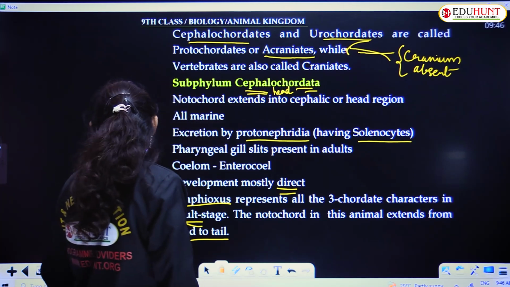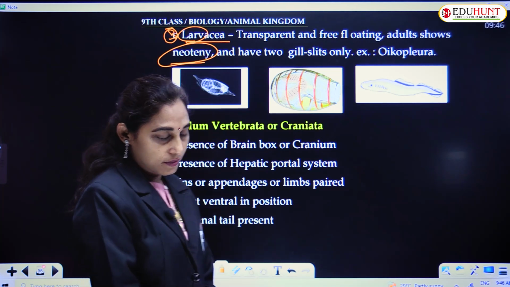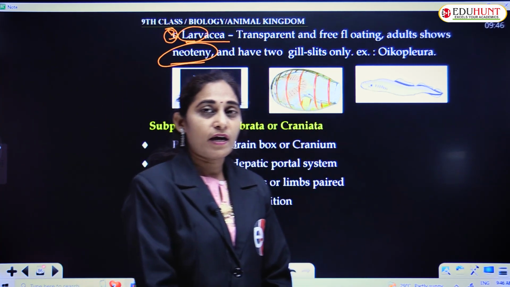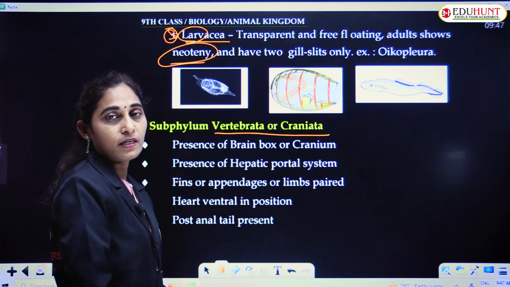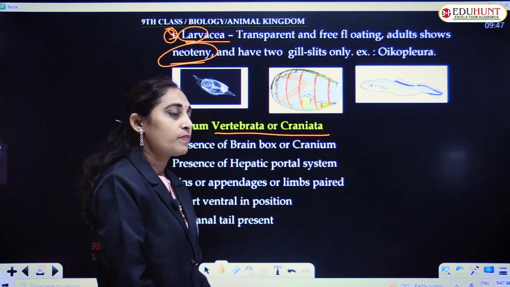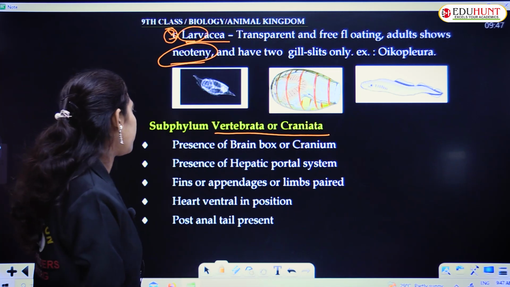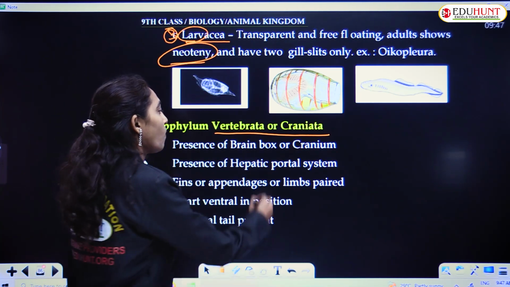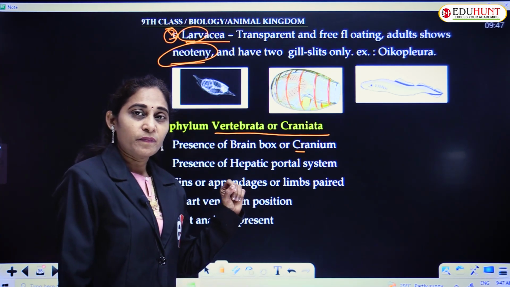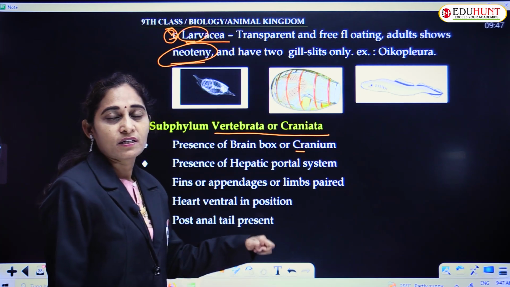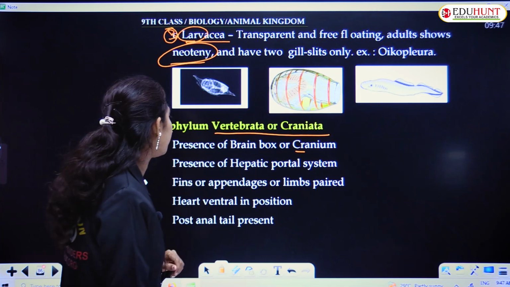And the next category of chordates have a cranium in the head. They were kept under subphylum Vertebrata or Craniata. Let's see what the features of this subphylum Craniata or Vertebrata are. Presence of a brain box called the cranium is the major feature based on which the subphylum is separated from the other subphyla.